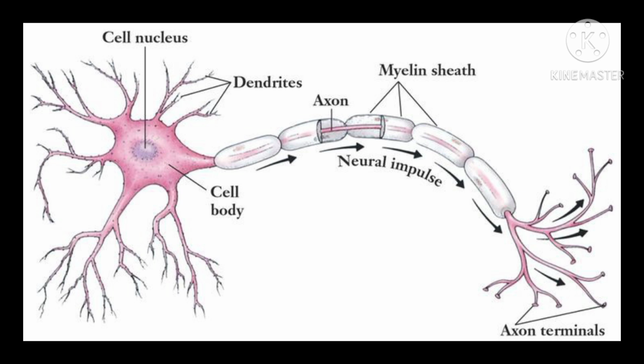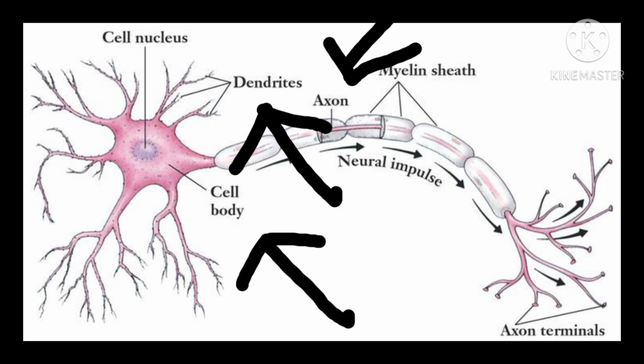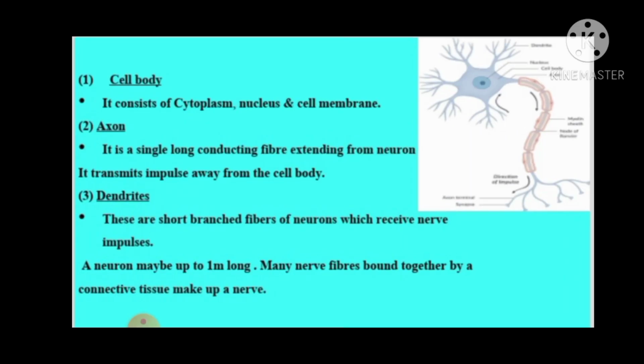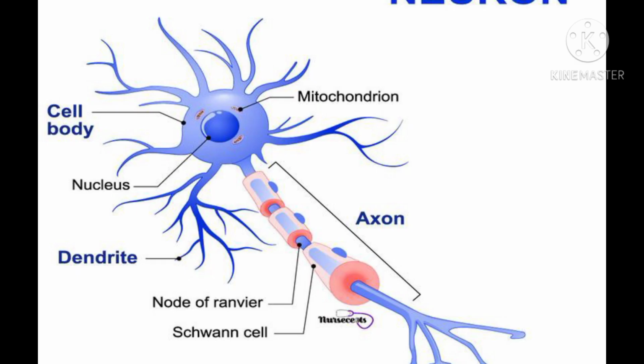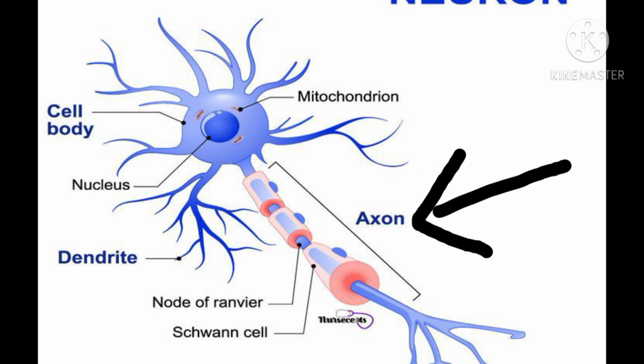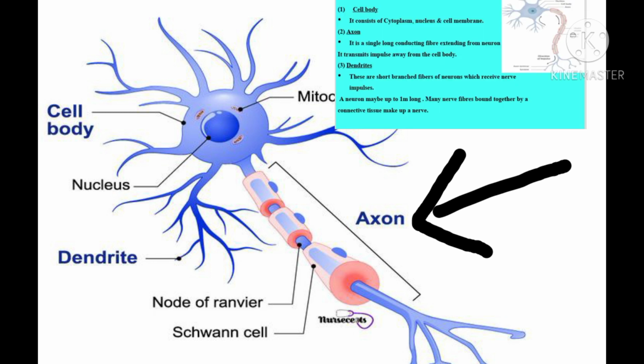An individual nerve cell or neuron is composed of three major parts, that is the cell body, axon, and dendrites. Cell body: it consists of cytoplasm, nucleus, and cell membrane. You can see in the diagram also, students, the broad part that is present in the anterior region is the cell body, and it is constituted by cytoplasm, nucleus, and cell membrane. Now, the rod-like part is axon. It is a single long conducting fiber extending from the neuron. It transmits impulse away from the cell body.